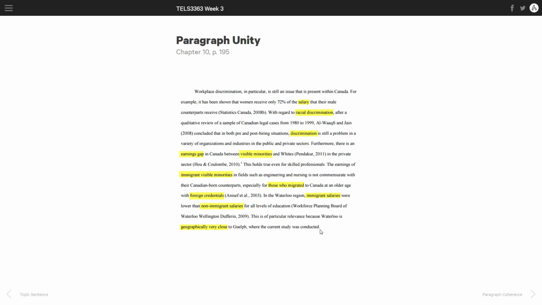So the question here is, did everything in this paragraph tie back to the introductory sentence and the topic sentence, and it turns out that they do. All of these are very, very related. So yes, they belong in a single paragraph, and they are well represented by the topic sentence.